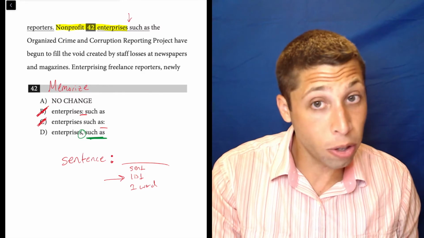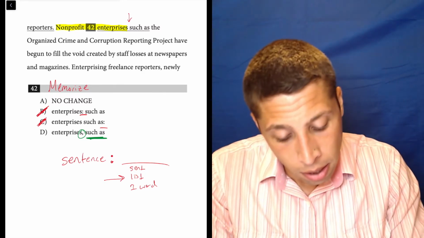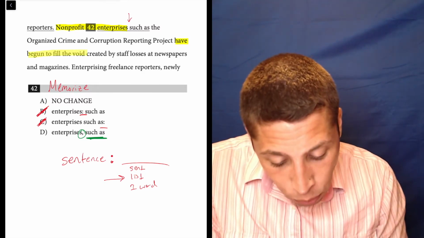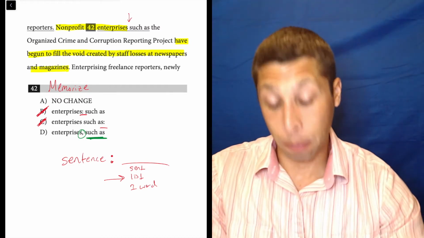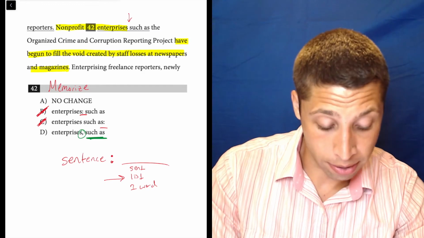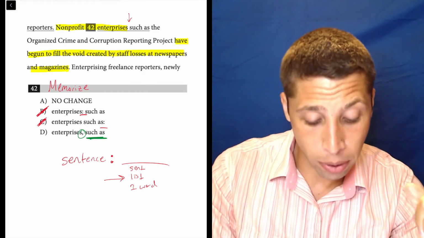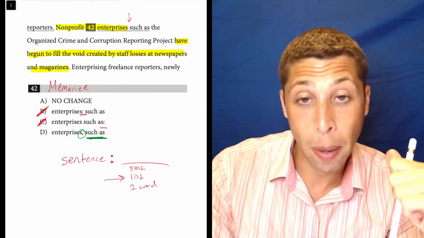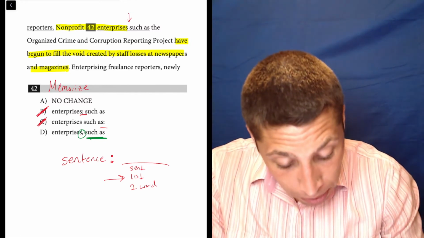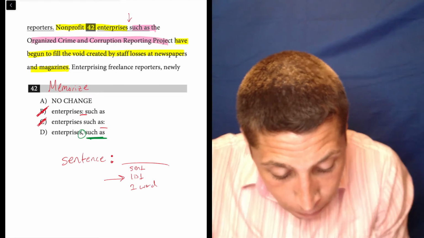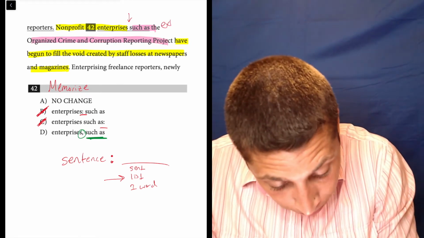Notice there was no other punctuation in the sentence. But if I were to omit it, that's where I'd pick things up. Nonprofit enterprises have begun to fill the void created by staff losses at newspapers and magazines. That could be its own sentence, with this piece omitted, because it is extra.